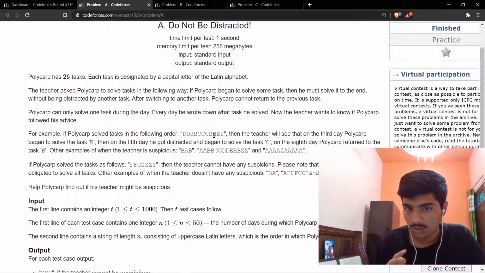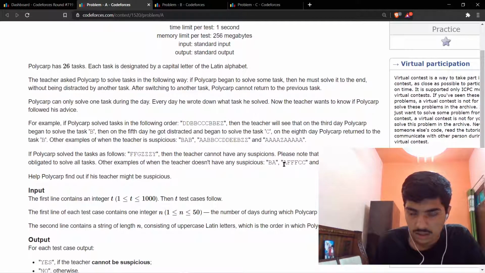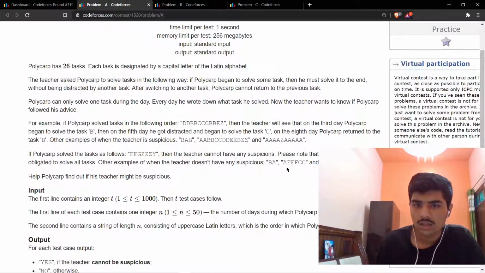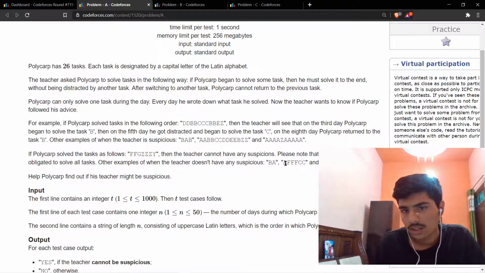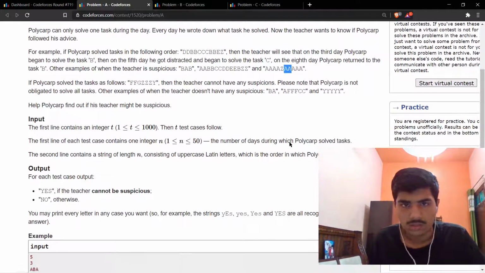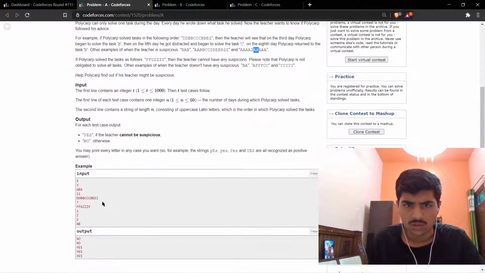Okay, so like this, if we see this other string, A has come once, F has come thrice, and C has come twice. After C, neither F nor A has come again, right? So this is basically the problem: we just need to find whether any sequence of the same letters has come again after ending. Like in this one, if A has come, then Z, then A has started again, it should not. So we just need to find whether that has happened or not, and we just need to print yes or no.